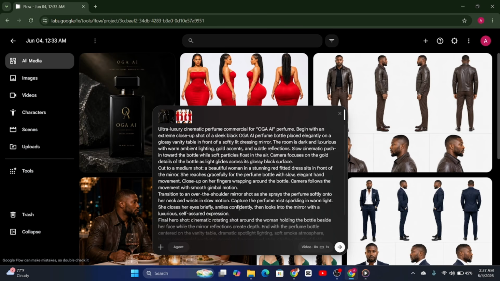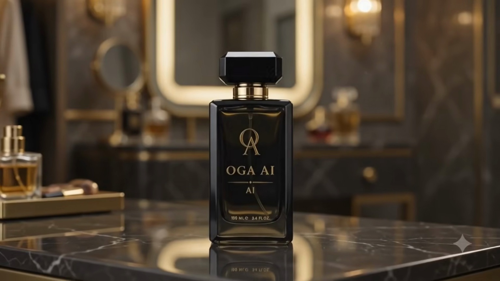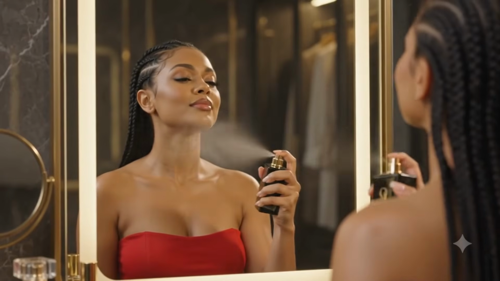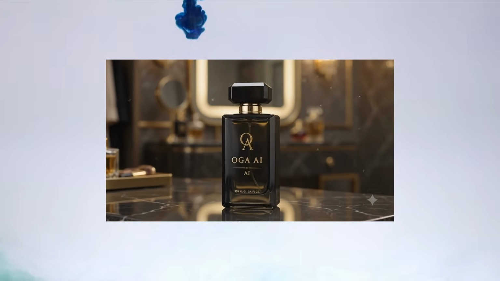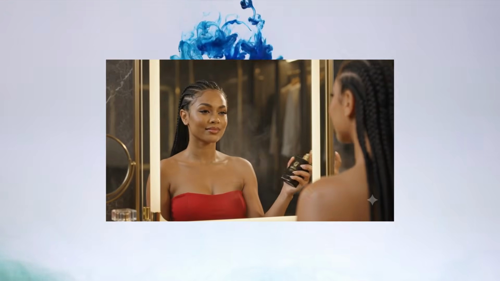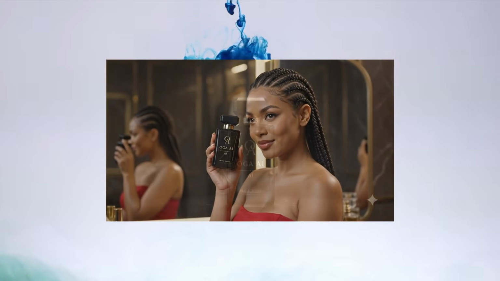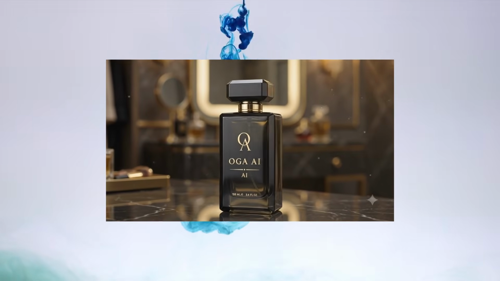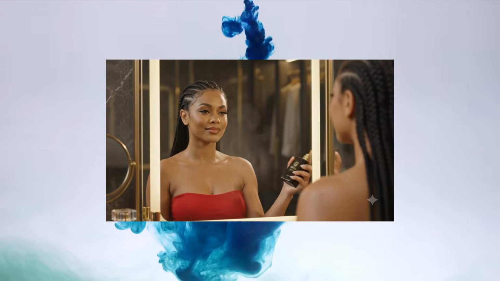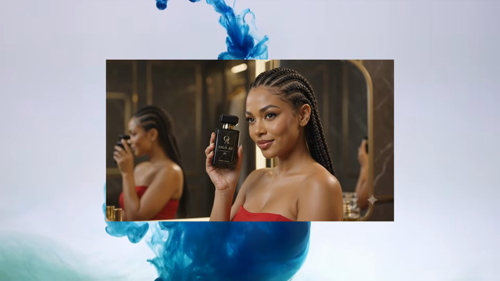So let's look at what we got for both AI video models. For Google Omni, this is what we got. I like this. I like the output. I like how the camera angles and camera movement worked. Looks pretty cool. It's a pretty solid video. All right, so let's see what Seedance 2.0 did.